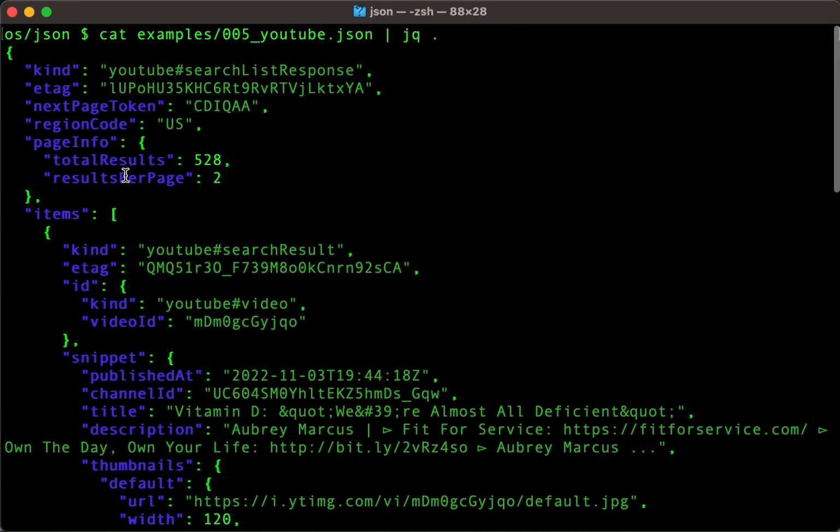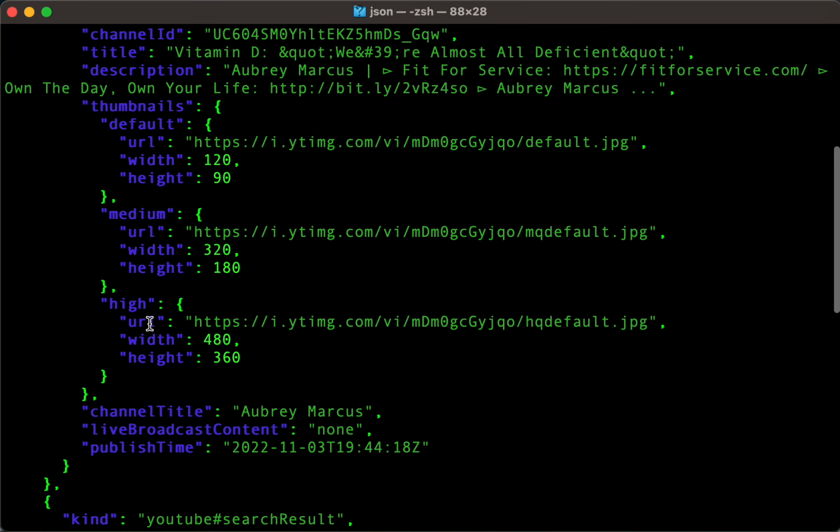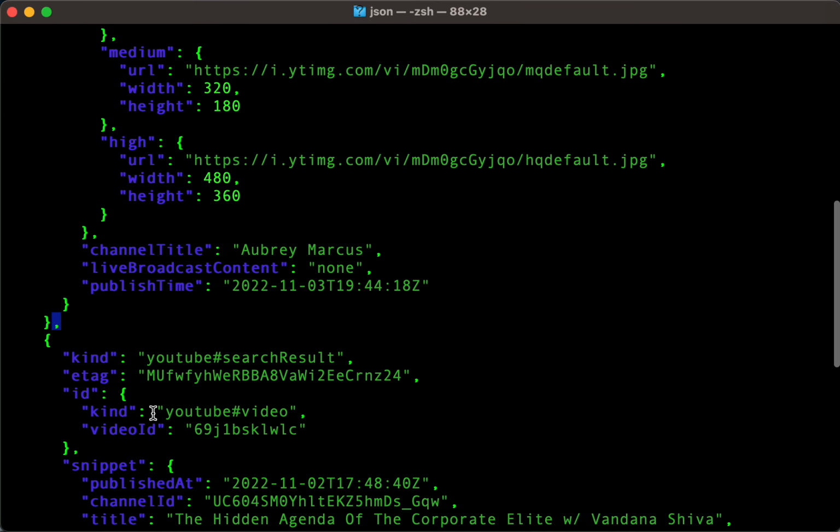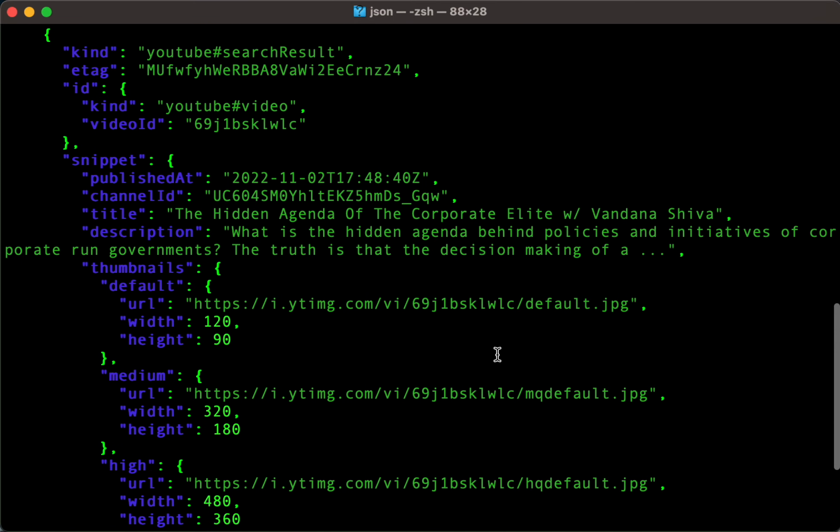And you see that there are results per page here, 2. So items, we expect to have 2. So here's the first one. When do we get to the second one? Oh, right here, this comma. Telling them we're on the second one. Okay, we're getting ahead of ourselves.